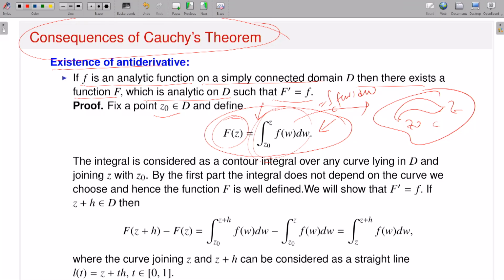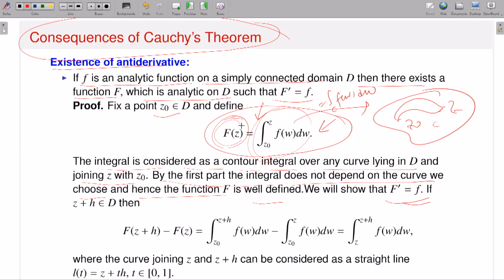So how to do that? It says that now the integral is considered as a contour integral over any curve lying in D and joining Z with Z0. That means starting from Z0 and ending at Z. By the first part, the integral does not depend on the curve we choose, and hence the function capital F is well defined, because by the Cauchy-Goursat theorem whatever contour I take starting from Z0 ending at Z, the contour integration will be independent of the choice of the contour. So therefore capital F is well defined.